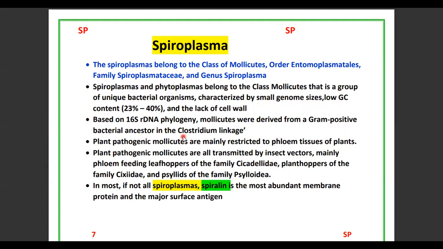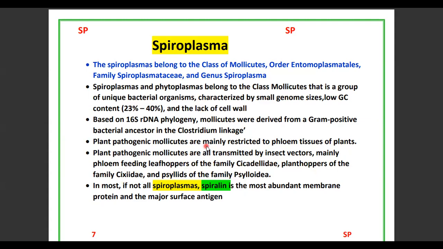Their common ancestor is Clostridium or Bacillus. The plant pathogenic mollicutes are mainly restricted to the phloem tissues of the plant, so spiroplasmas also attack the phloem parts in the host plant. All are transmitted by insect vectors, mainly phloem-feeding leafhoppers and planthoppers. So almost all the same.